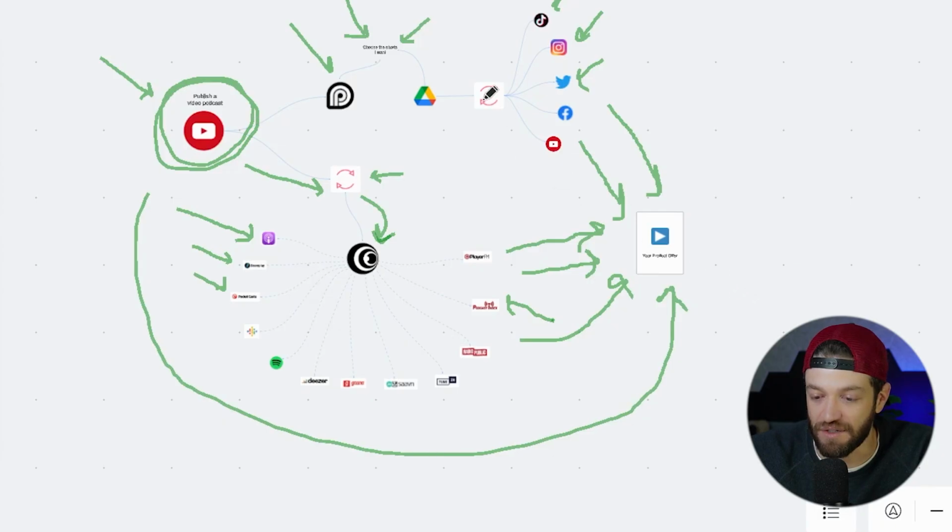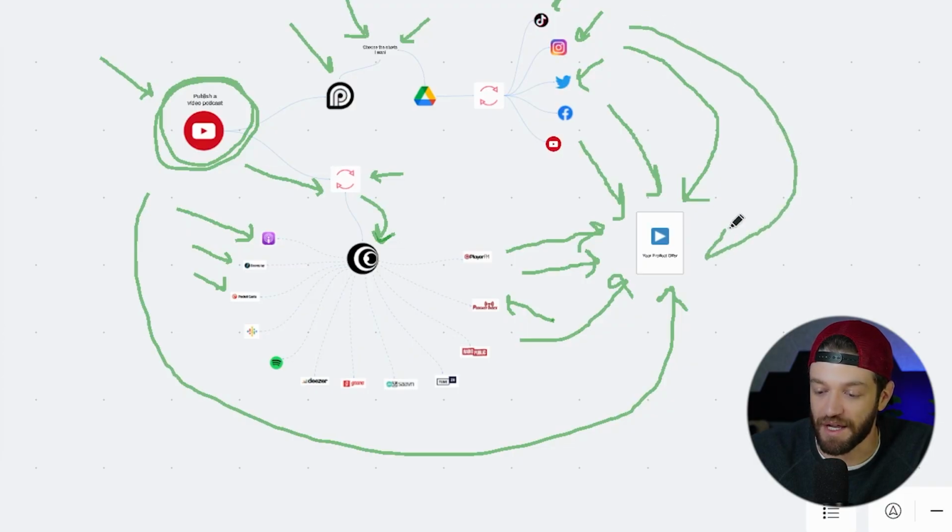Okay, every single piece of content that's published has one goal. And again, this is why we start with the product first, because if we know in the back of our mind that we're trying to get traffic to go to this product offer, then subconsciously, every single piece of content we create is going to be in better alignment with that objective.